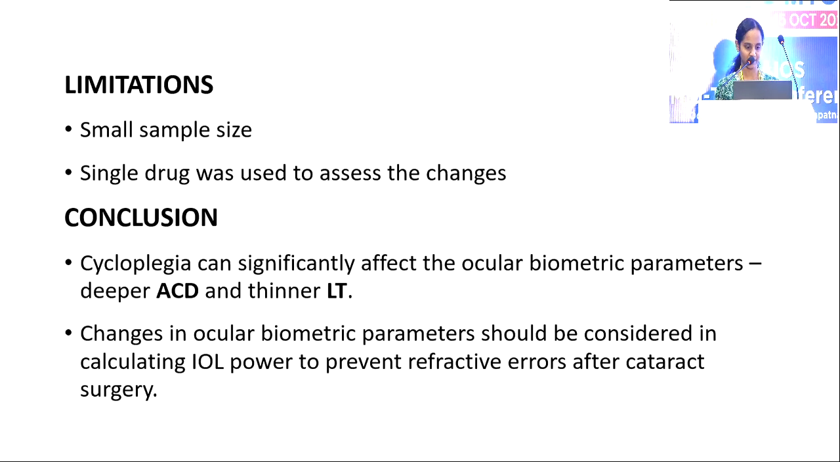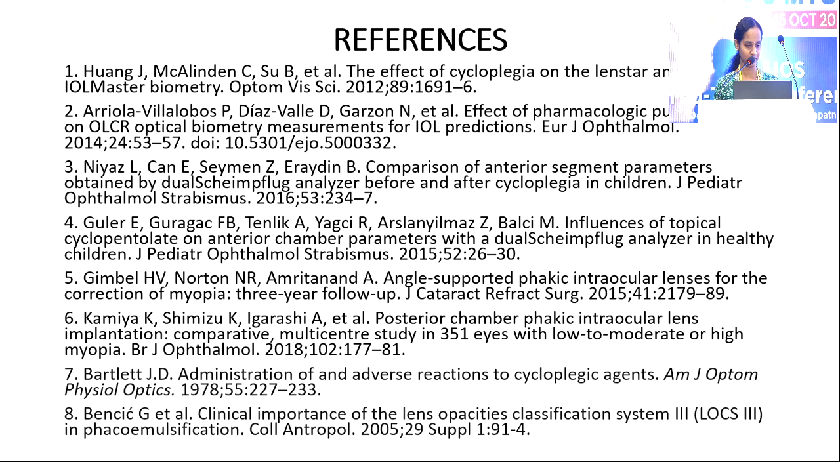Coming to limitations of my study, I have taken a small sample size and I have used only a single drug to assess the changes. Coming to conclusion, cycloplegia can significantly affect the ocular biometric parameters, that is, it leads to a deeper anterior chamber depth and thinner lens thickness. So these changes in the ocular biometric parameters should be considered in calculating the IOL power to prevent refractive errors following cataract surgery. These are my references.